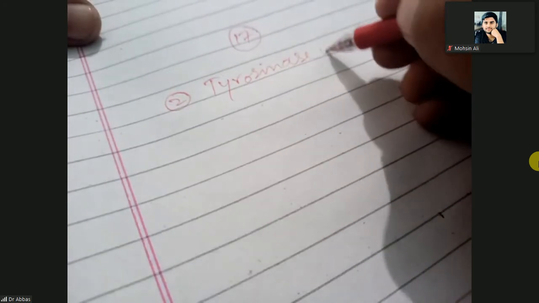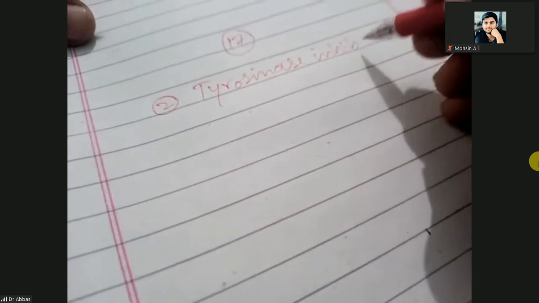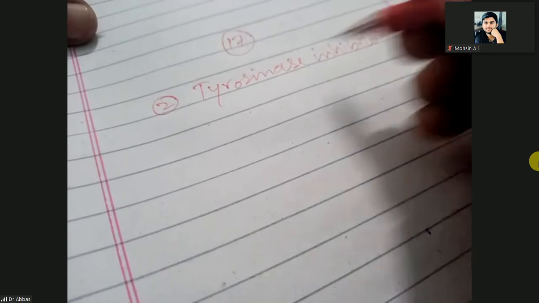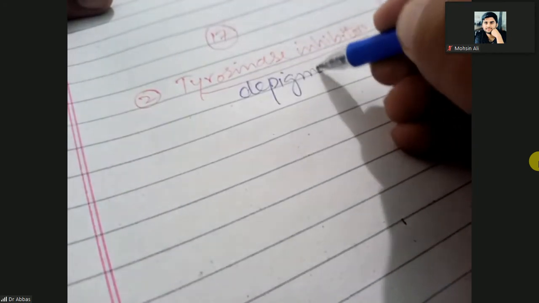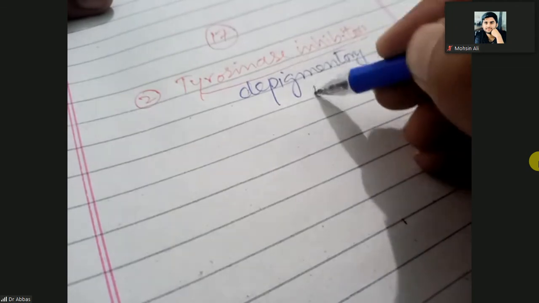So second drugs are the tyrosinase inhibitors. Tyrosinase inhibitors are also known as depigmentary agents.